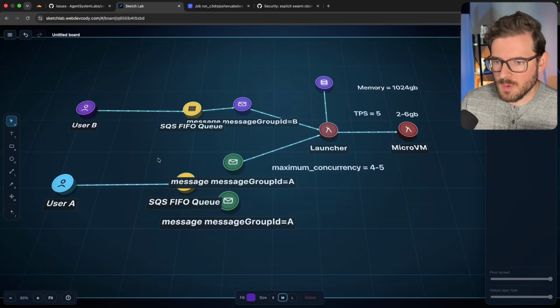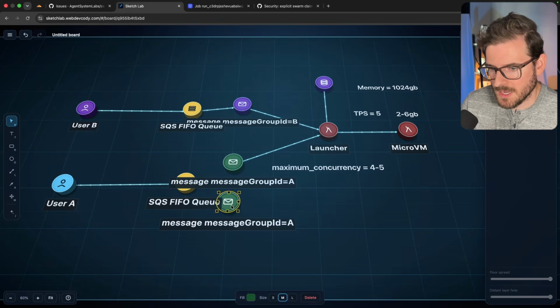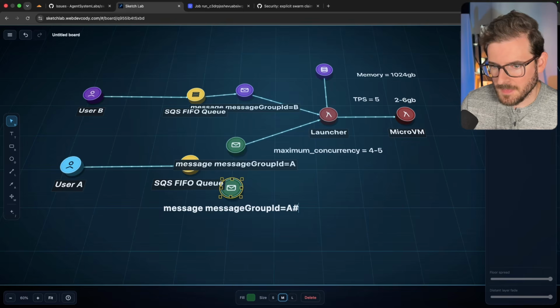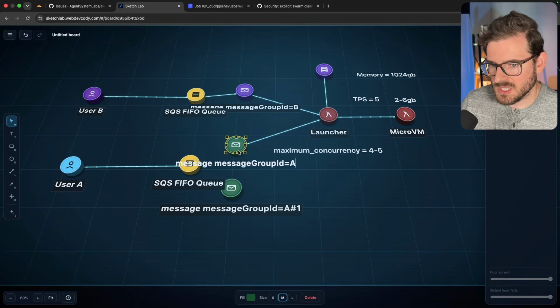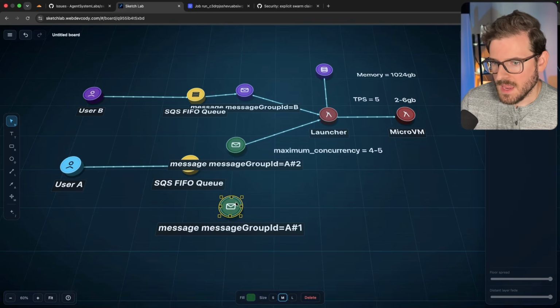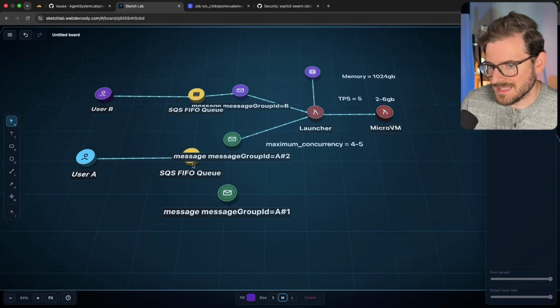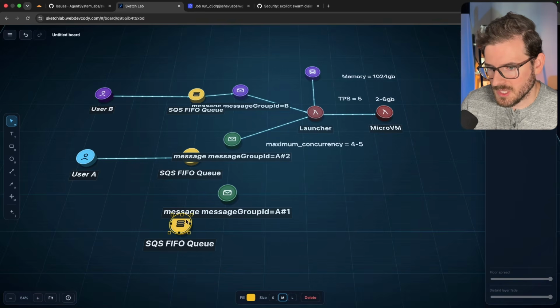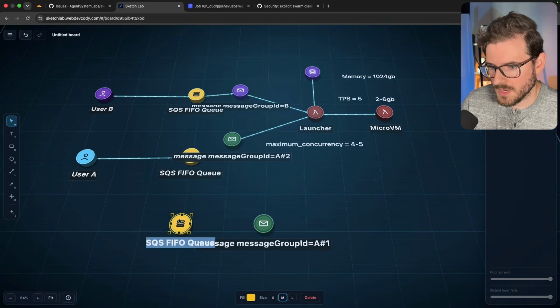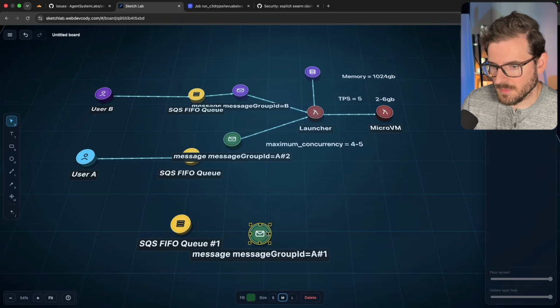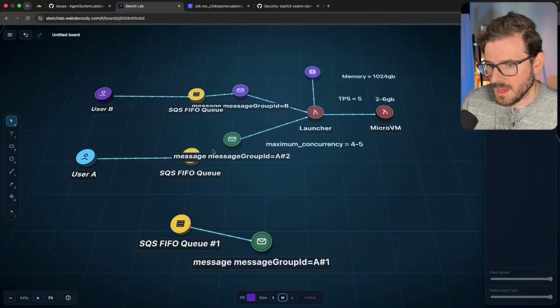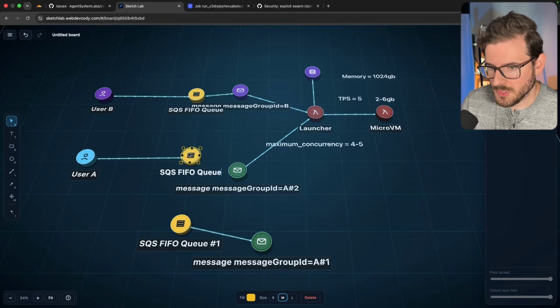So there's another thing I want to talk about, something called sharding. You can actually attach a shard ID. So I could say this will be shard 1. And for every message, you basically just attach some type of random shard. Now, like I mentioned, when the group ID is different, you basically have, behind the scenes, almost a different queue. So there's going to be a different queue for shard 1. I'll just say hash symbol 1 there. And then this one will be hash symbol 2.